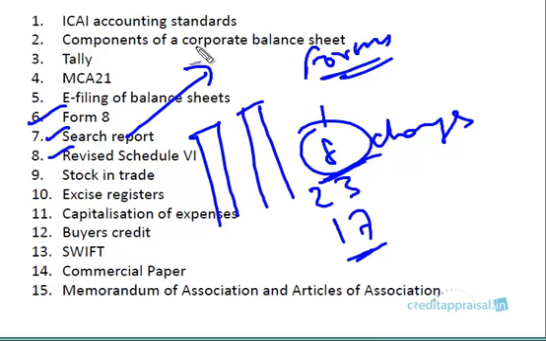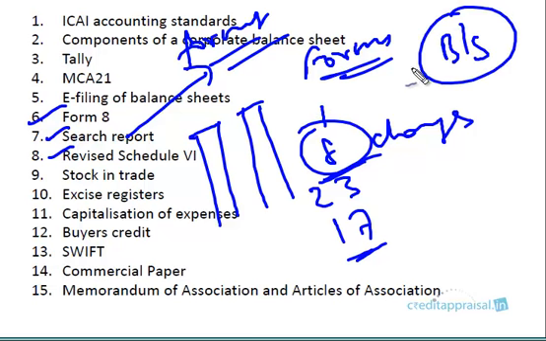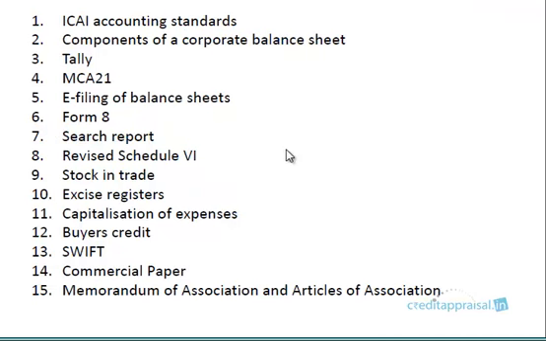Basically, Schedule 6 is regarding the format of the P&L account and balance sheet. Especially with regard to the balance sheet, there are a couple of changes in the revised Schedule 6. Schedule 6 of the Companies Act stipulates the format for the balance sheet. This schedule was revised a couple of years back, and as a banker you need to be aware of these changes, because if you have been in banking advances for more than 5 years, you will see a lot of changes in the format of the balance sheet between 3-4 years back and now.